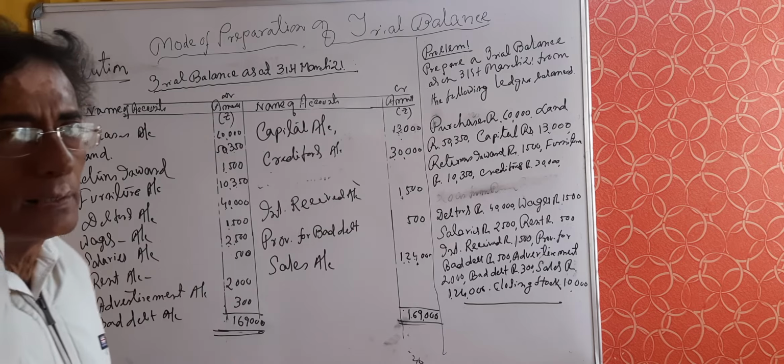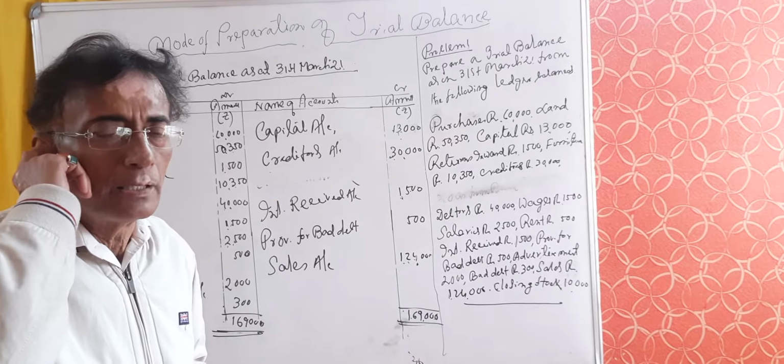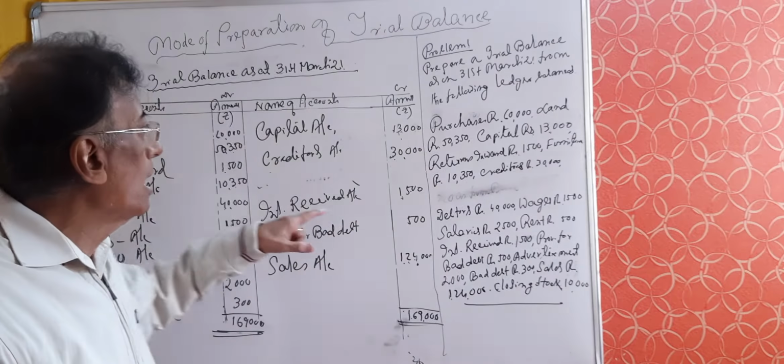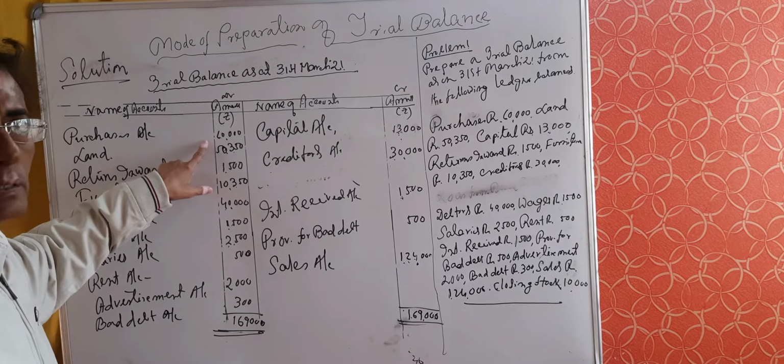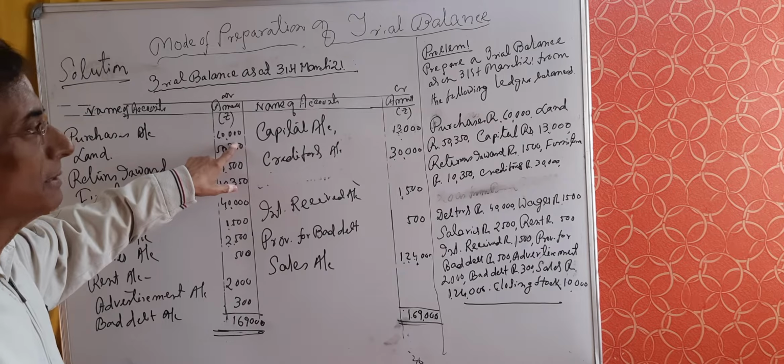Purchase account belongs to nominal account. It represents expenses. So I have shown it on the debit side of the trial balance with the value 60,000.